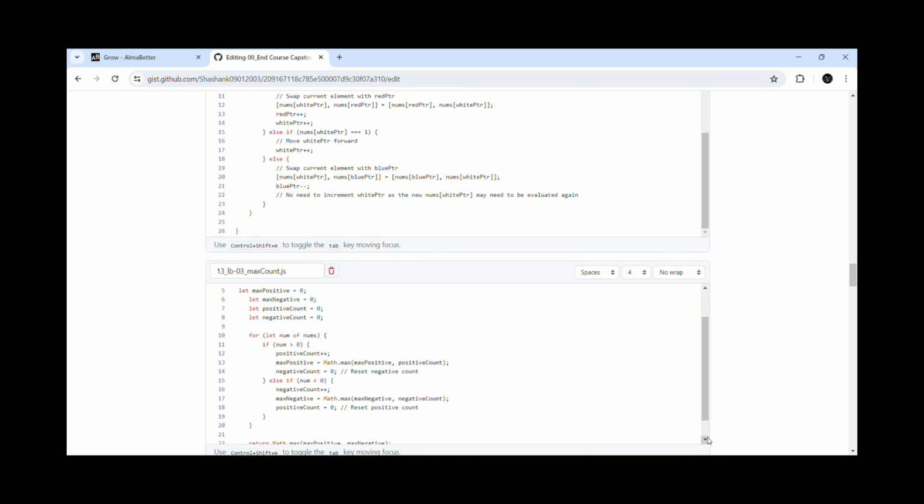Initialize variables max positive and max negative to store the maximum count of positive integers and negative integers. Set both to 0 initially. Initialize variables positive count and negative count to 0 to keep track of the counts of positive and negative integers while iterating through the array. Iterate through the array nums. If the current element is positive, greater than 0, increment positive count and update